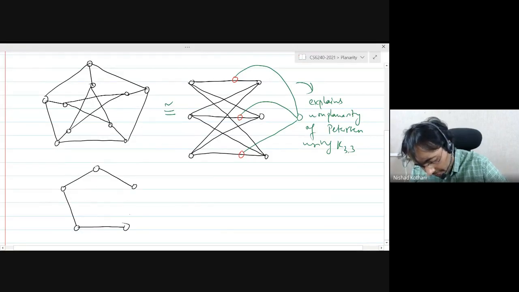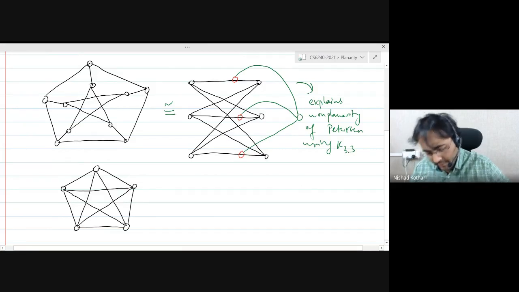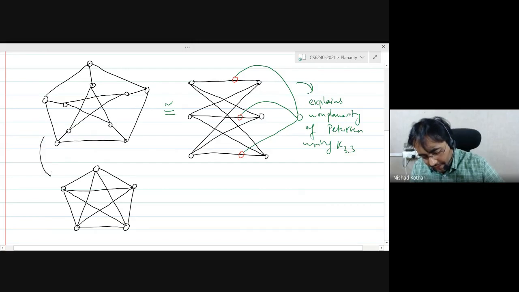So let's draw K5, and let us see that the Petersen graph and K5, when drawn in this manner, they look very similar. Do you agree? There is something similar about the two drawings. How would you go from this graph to this graph?